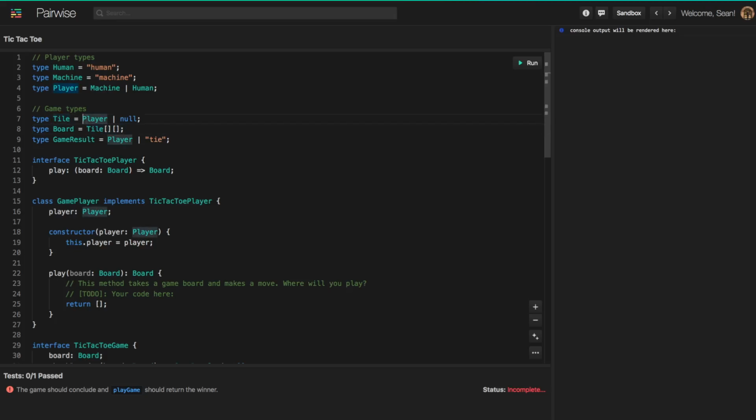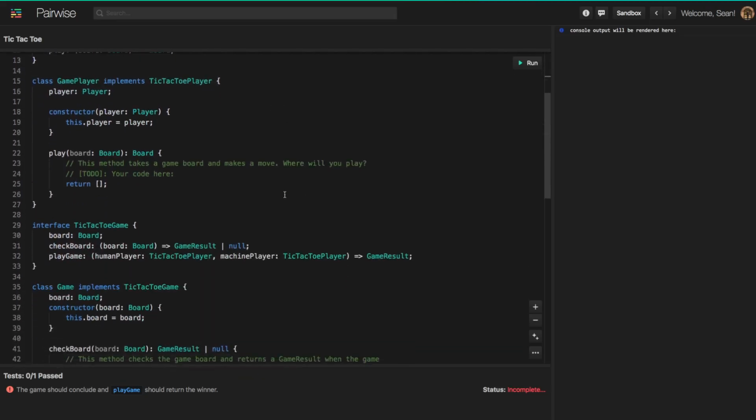And a tile can either be a player, which again is a machine or a human, or null. So this is just a way to represent a tic-tac-toe game board using a programming language, basically using a two-dimensional array of values, which can either represent a player having played on that tile or the tile being empty and no one having played on it yet.